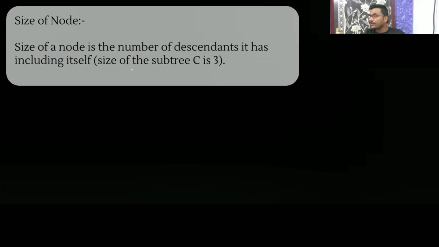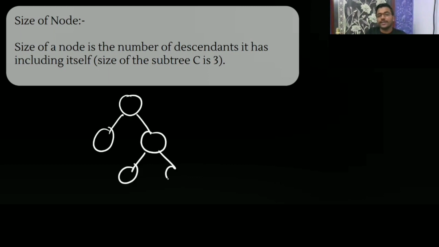Now, what is the size of a node? The size of a node is the number of descendants it has, including itself. Like if this is a tree, how many descendants is it having? One, two, three, four, five, including this. So the size is going to be 5. All these are the descendants, including this.